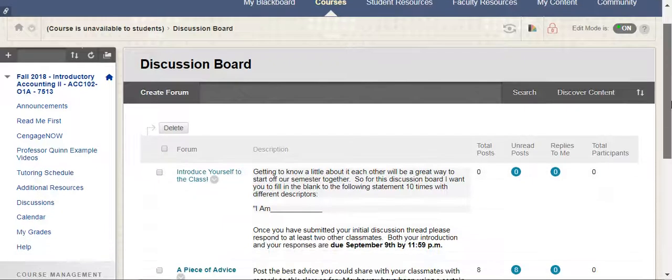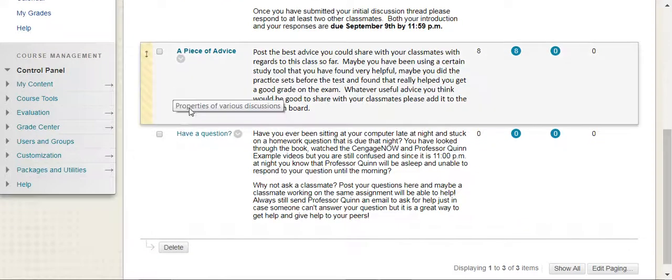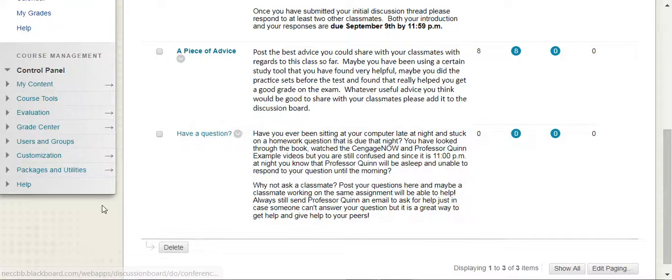Under the discussions link, you have two discussion board posts that will be available to you all semester. The first one is called A Piece of Advice. So this is where you get to post your best piece of advice for your classmates at any point during the semester. So if you found that there's a certain resource that you've been using that's really helping you do great in this class or do great on the exams, post it here to help your classmates. Remind them of that great study tool that you're using that they might find helpful as well.